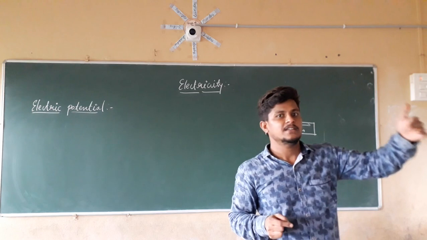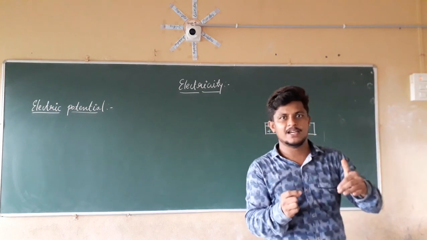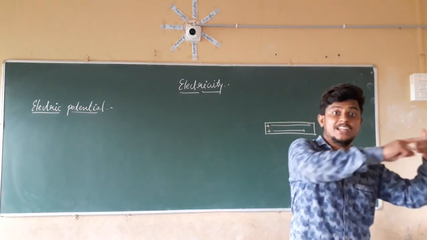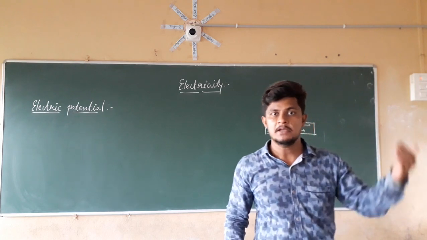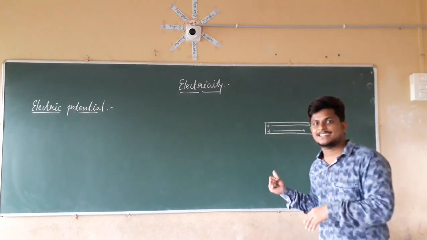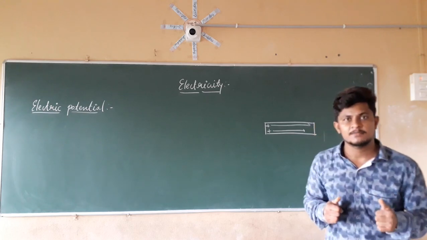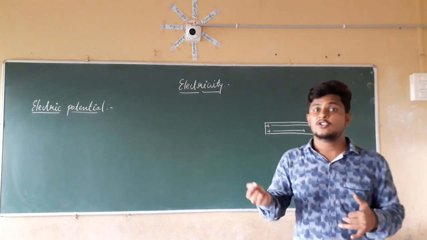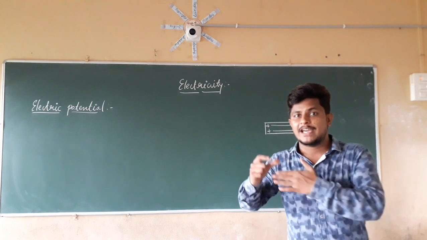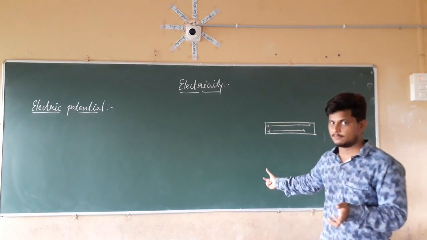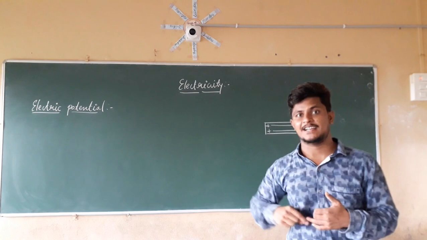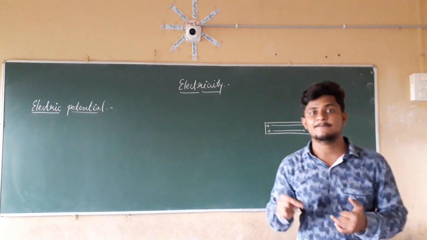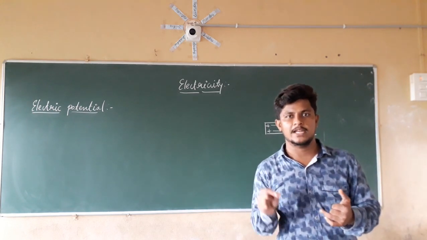So the work done in moving you from your home to your school is nothing but the potential of the bike. In the same way, in electricity, which one is carrying the charge? The electrons are carrying the charge. So who is working here? Electrons are working, for the purpose of carrying the charge from one point to another point. So this is the potential of that electric charge, or the potential of those electrons. That potential is nothing but the electric potential.